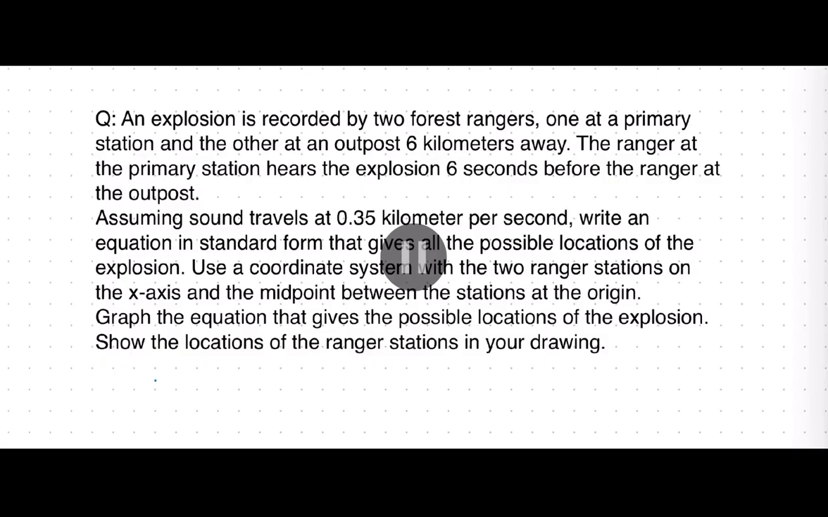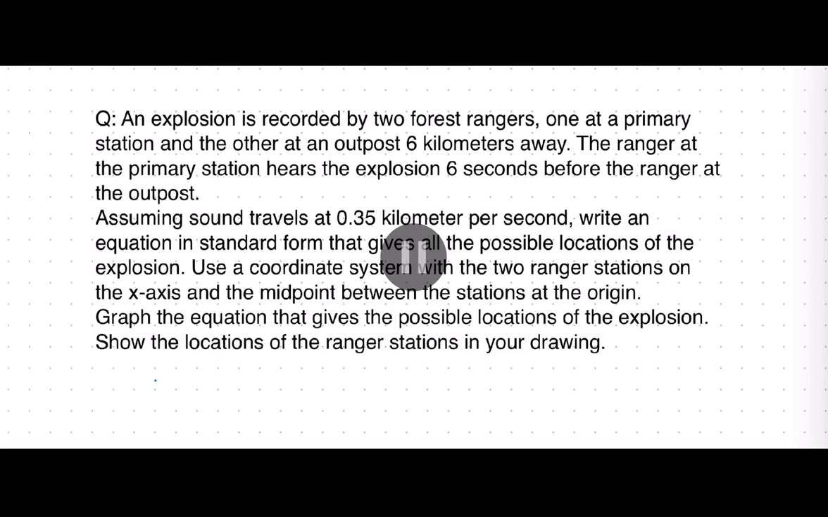Today's question is a math question in the pre-calculus class. An explosion is recorded by two forest rangers, one at a primary station and the other at an outpost 6 kilometers away. The ranger at the primary station hears the explosion 6 seconds before the ranger at the outpost.